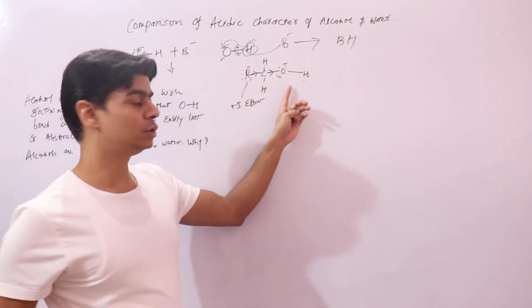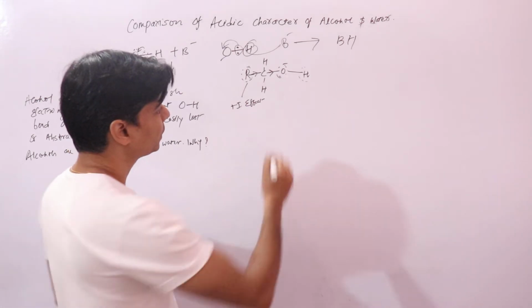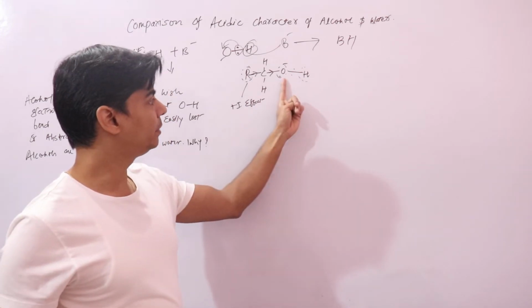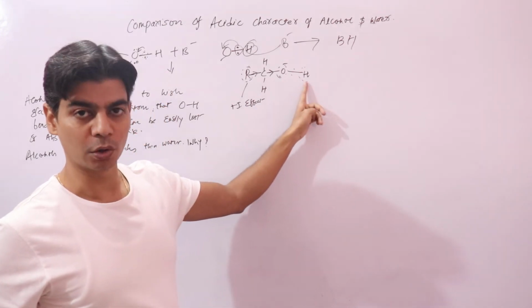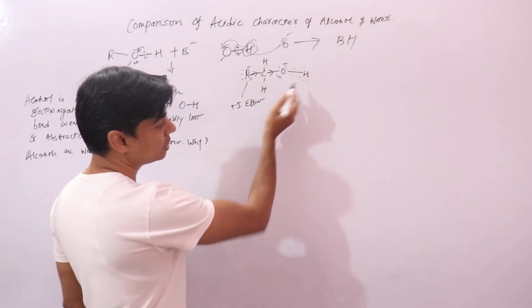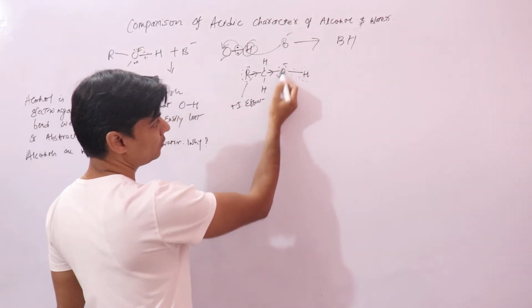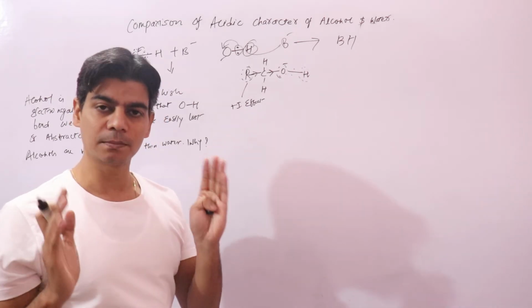Now if your oxygen is more negative, then we have a bond pair between oxygen and hydrogen. It is due to this bond pair that these two, oxygen and hydrogen, are joined together.